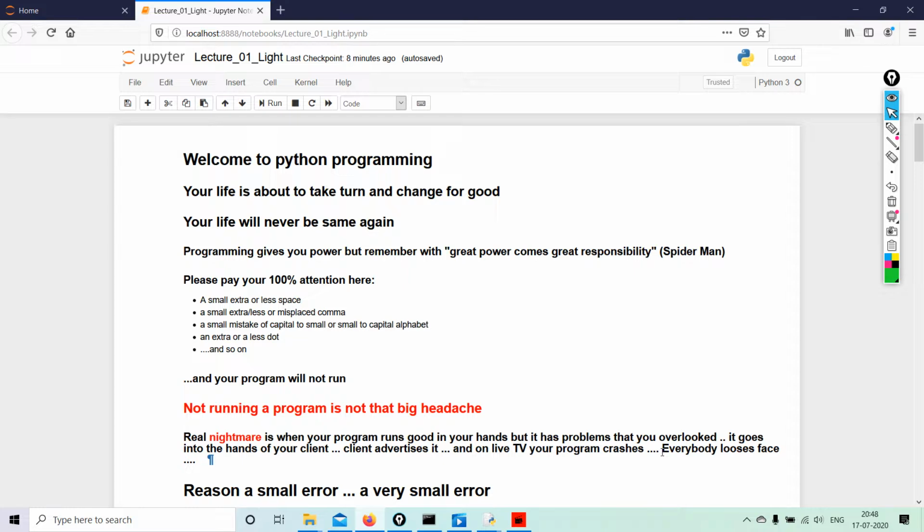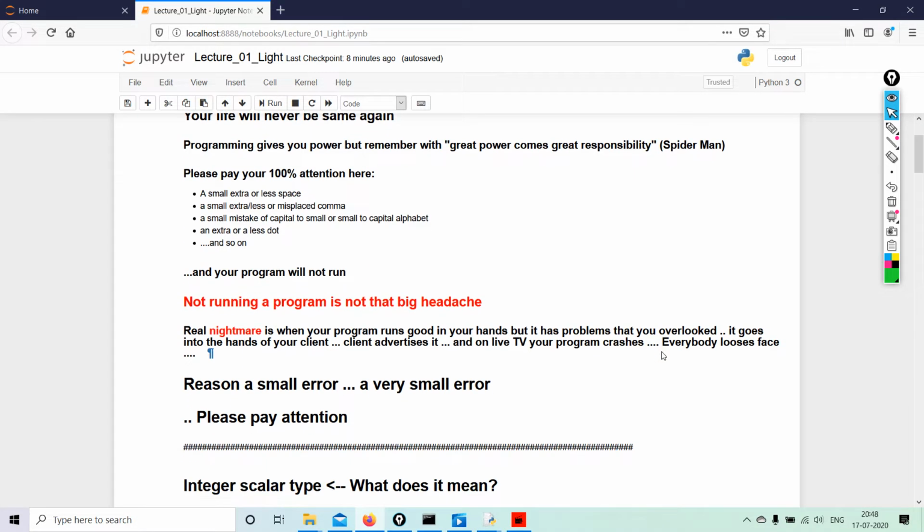Not running a program is not that big a headache. Now once you all start, or if you are already working in a company, you know how difficult and embarrassing it can get. The real nightmare is when your program runs good in your hands, but it has problems that you overlooked. It goes into the hands of your clients. The client advertises it, and on live TV your program crashes. What happens? Everybody loses face, but most importantly, you lose face. We don't want that. Reason: a small error, a very small error.